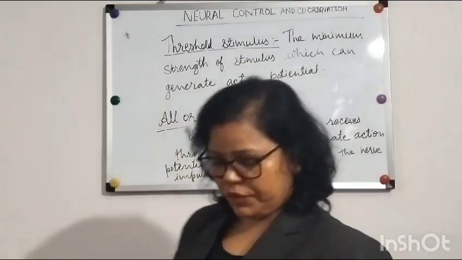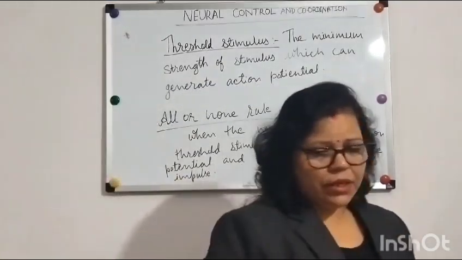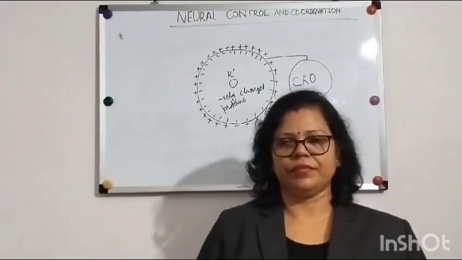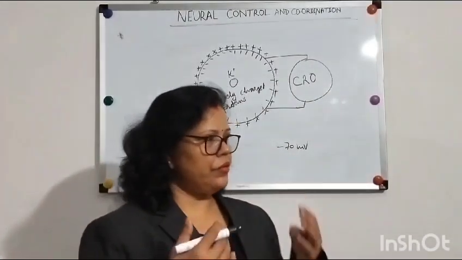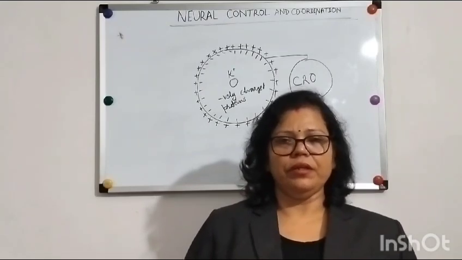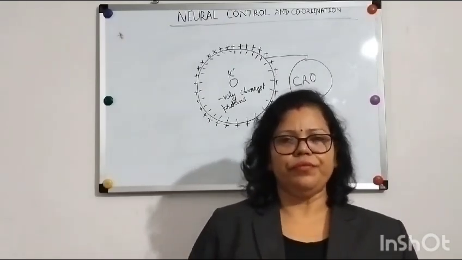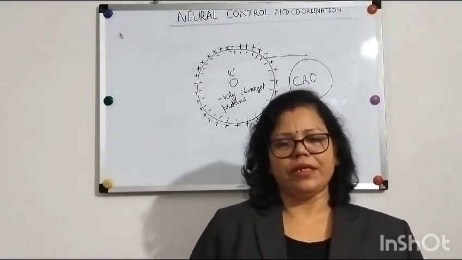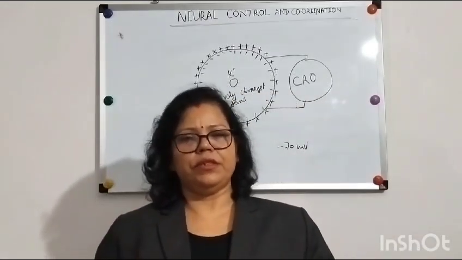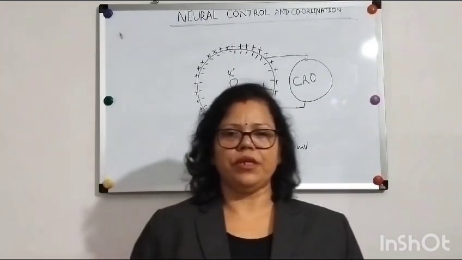Okay. Now, if we see the image of the resting membrane potential of a nerve fiber, then we can understand how this resting membrane potential changes and how the action potential develops.